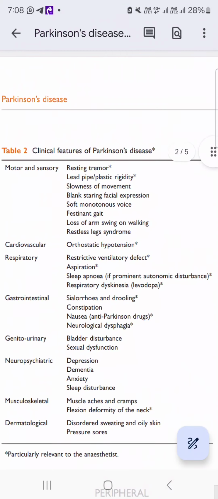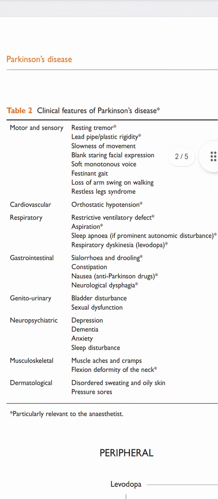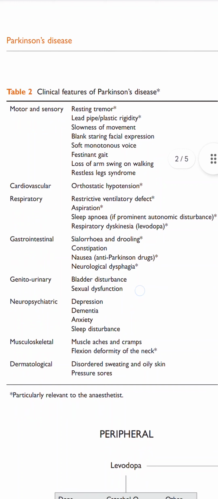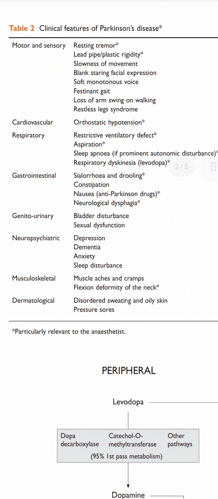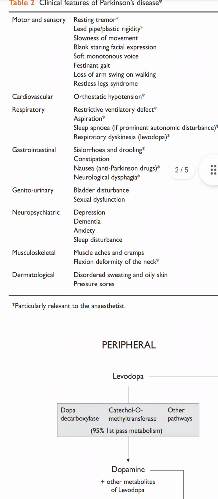So you can just say that there are autonomic responses. Tremors, as I told you, resting tremor, lead pipe rigidity and cogwheel rigidity, sialorrhea, risk of aspiration, as I told you, and bladder dysfunction and depression and chances of delirium. So this is how you should take a scenario into account. One thing will be the patient identity.